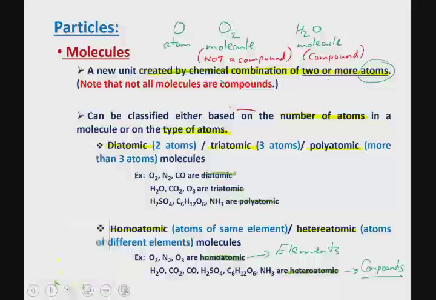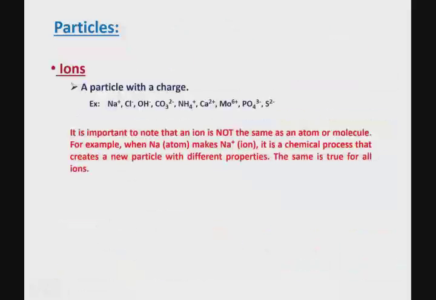Okay, so besides atoms and molecules, particles can also mean ions. What are ions? Ions are particles that have a charge. Any charge, whether it's positive or negative, does not matter. Those are ions. Whether the ion is created with the use of one atom or more than one atom does not matter. They are all ions. So any particle that is created such that there is an overall charge, that particle is an ion.